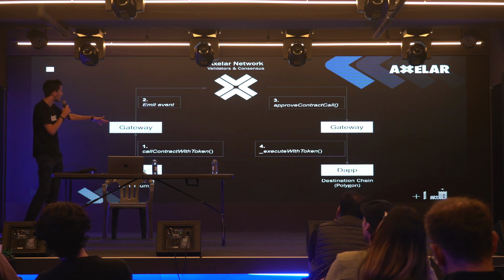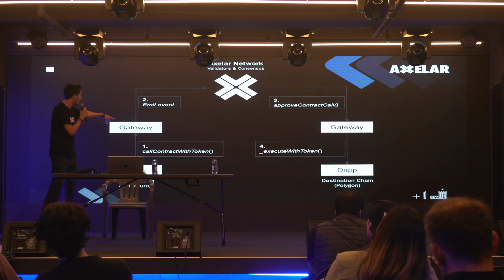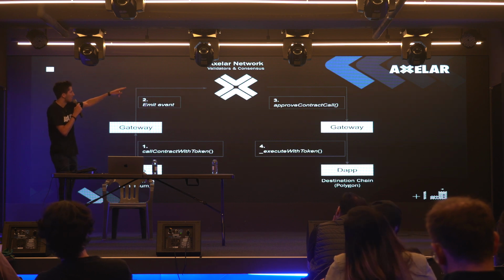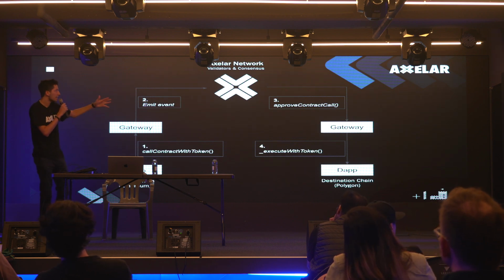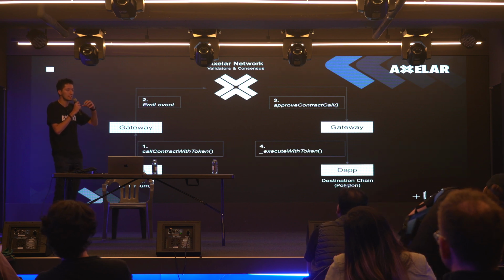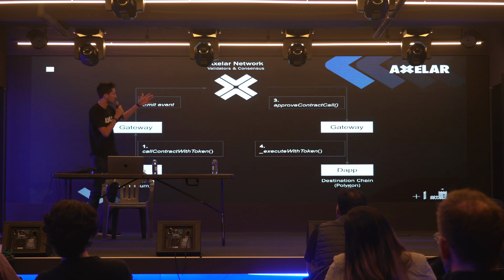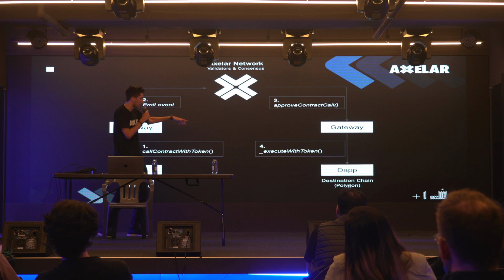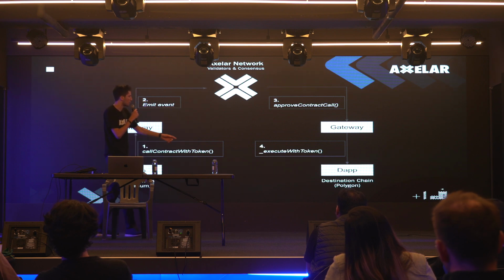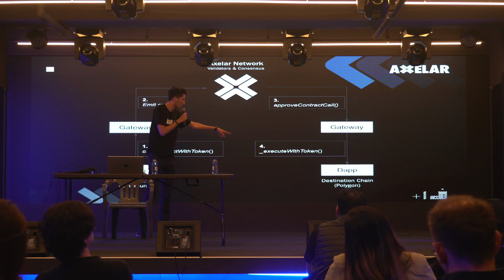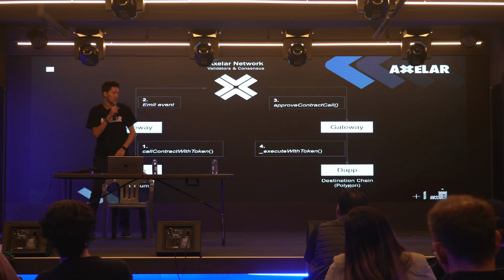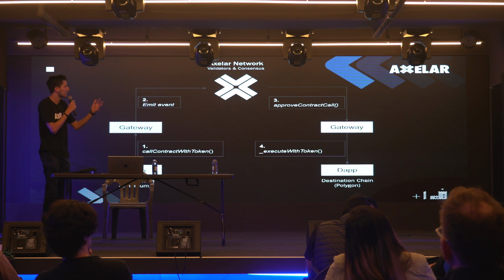When we call contract with token from our dApp, the gateway contract will emit an event. That event will be picked up by the Axelar network, which, remember, Axelar network is a blockchain. So the validators on the Axelar network will be coming to consensus. They'll be saying like, hey, did Ben really send this ERC20 token? Once they come to a consensus, they basically mark the message as approved. And then the gateway contract on the destination chain on Polygon, remember each blockchain has a gateway contract, will via something called a relayer trigger the execute with token function.